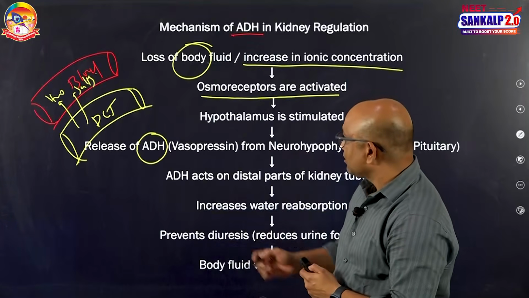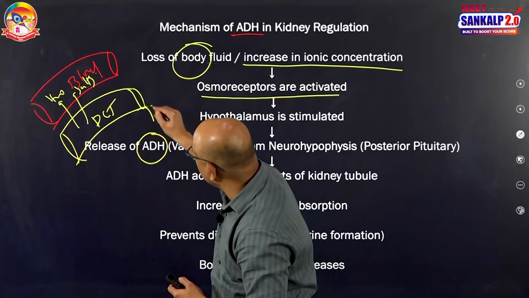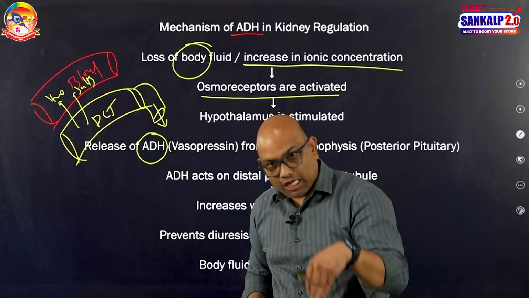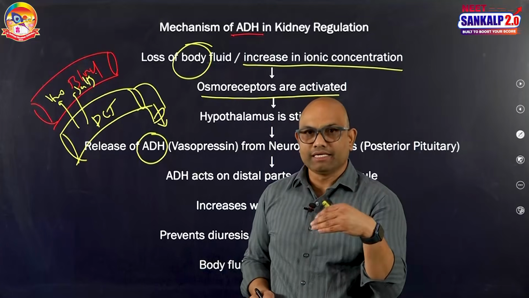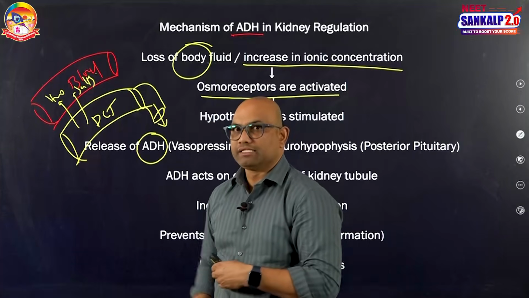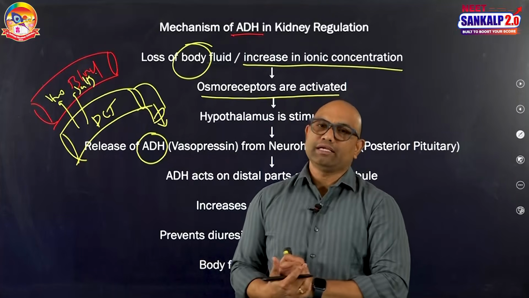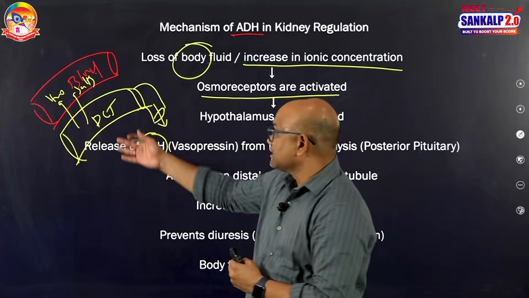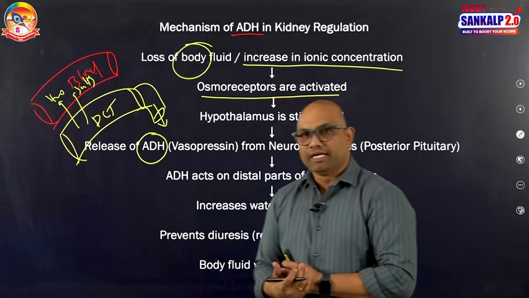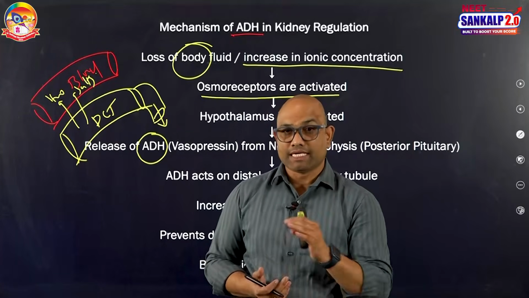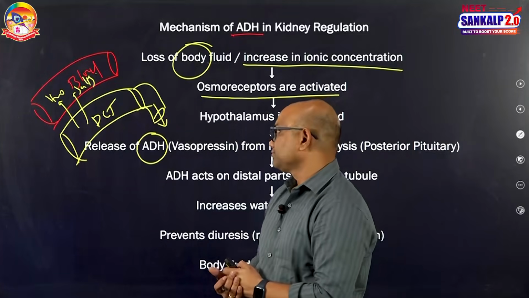As ADH is causing reabsorption of water, there will be less water loss through the urine. When there is more loss of water through the urine, that is called diuresis. As ADH is preventing diuresis, it has got the name antidiuretic hormone. Whenever there is deficiency of ADH, that causes excess urination. Excess urination is a characteristic symptom of a disease known as diabetes insipidus.